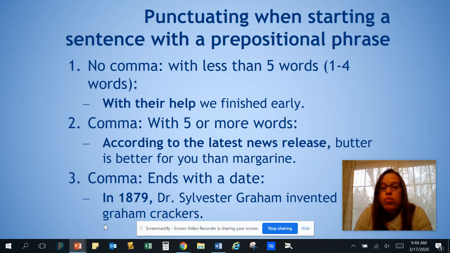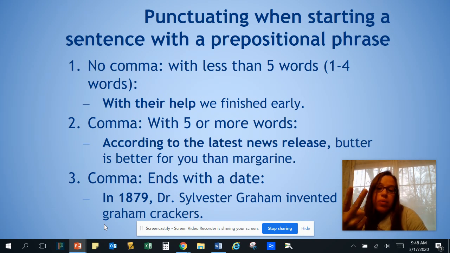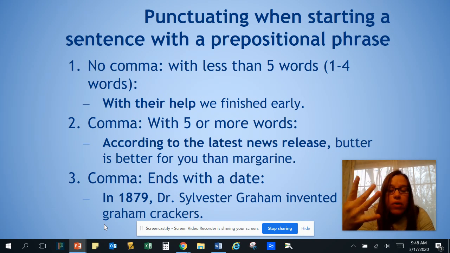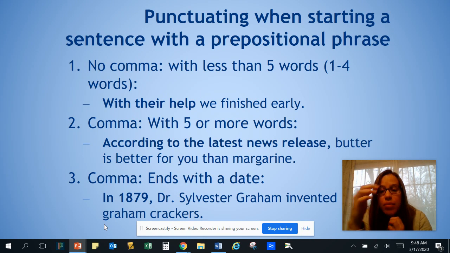First, you do not use a comma when you're starting a sentence with a prepositional phrase that's less than 5 words. So 1 word, 2 word, 3 word, 4 word. Those are the sentences that you start with a prepositional phrase. You do not use a comma for this.